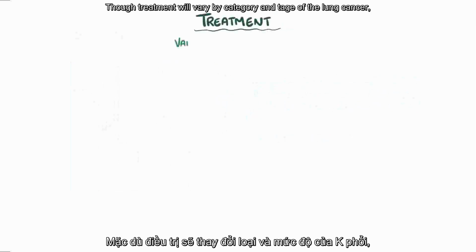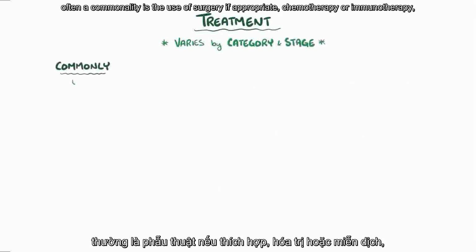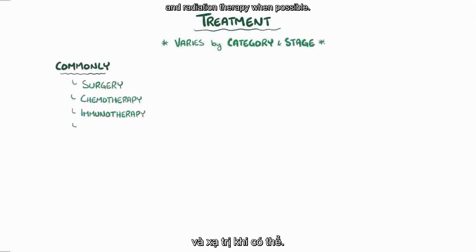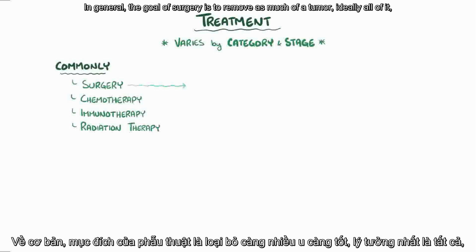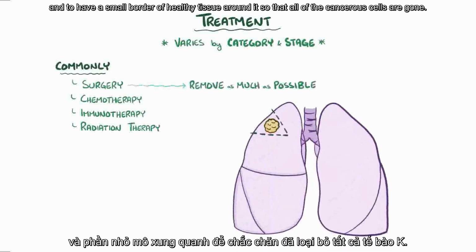Even though treatment will vary by category and stage of the lung cancer, common treatments are the use of surgery if appropriate, chemotherapy or immunotherapy, and radiation therapy when possible. In general, the goal of surgery is to remove as much of the tumor, ideally all of it, and to have a small border of healthy tissue around it so that all of the cancerous cells are gone.